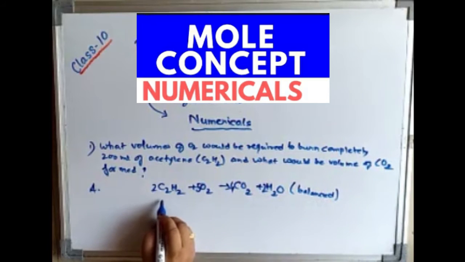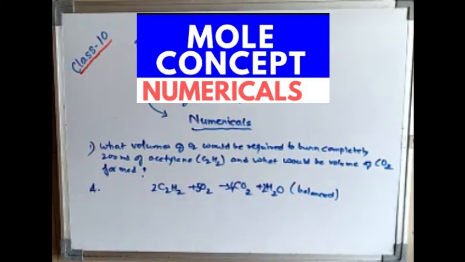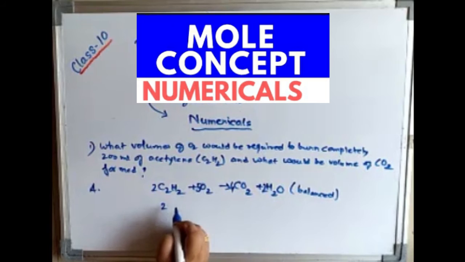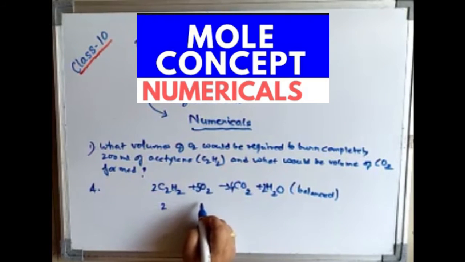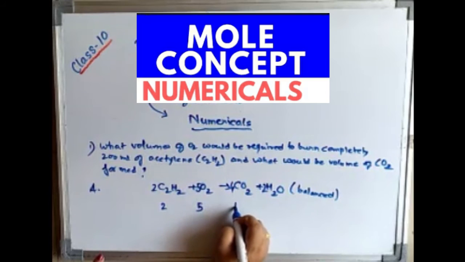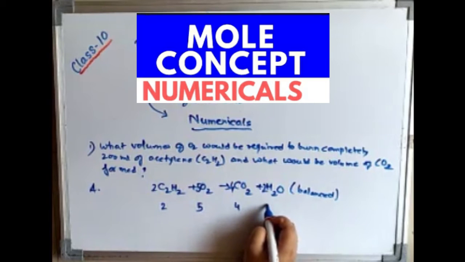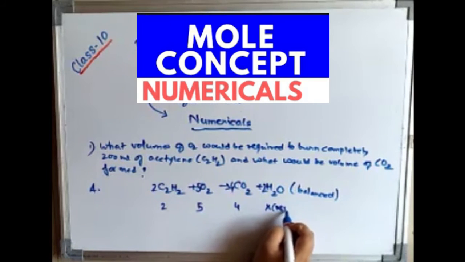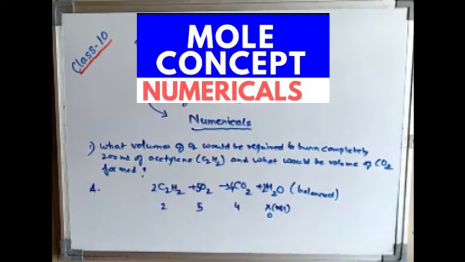After balancing the reaction, let us see their volume, because Gay-Lussac's law always deals with the volume which bears a simple ratio. So what is the volume of each? You see 2 volumes of acetylene, 5 volumes of oxygen, then 4 volumes of carbon dioxide and 2 volumes of water. But it is in the form of vapor, so it will be nil, or you can write 0, because it is water vapor, so you cannot consider.